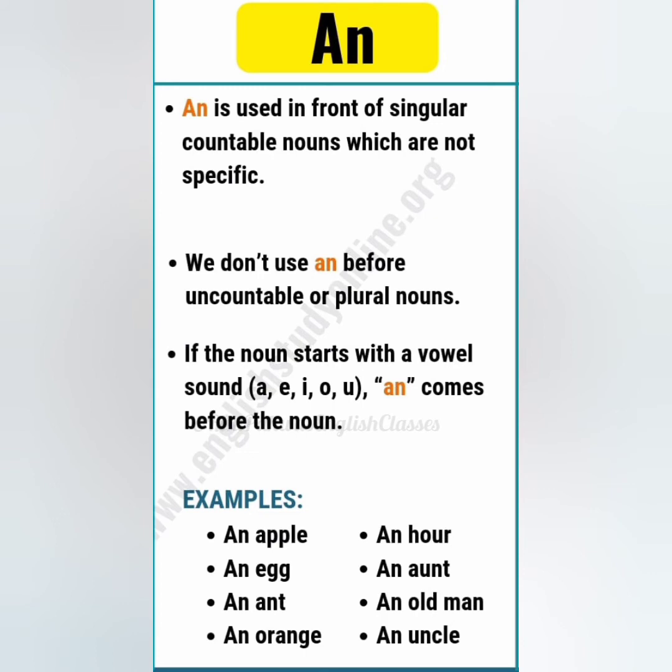So this is the basic difference between a and an: we use a when the noun begins with a consonant sound, and we use an when the noun begins with a vowel like a, e, i, o, u. So this is the basic difference between the usage of a and an. We have to think about the consonant and the vowel.